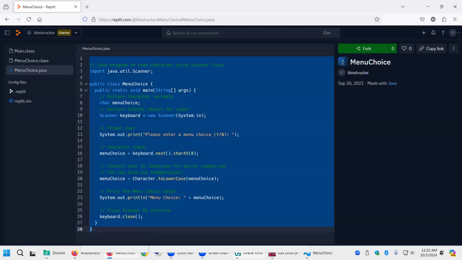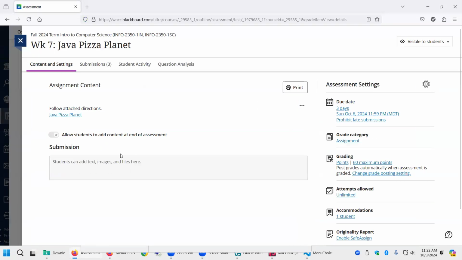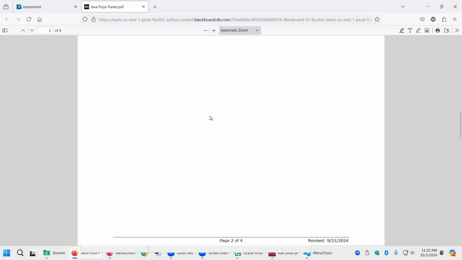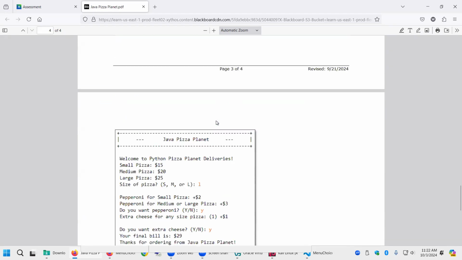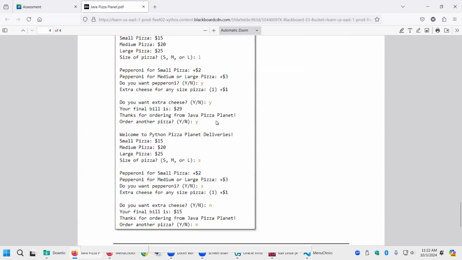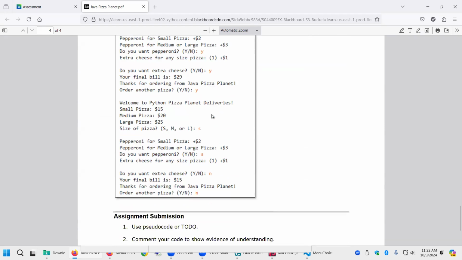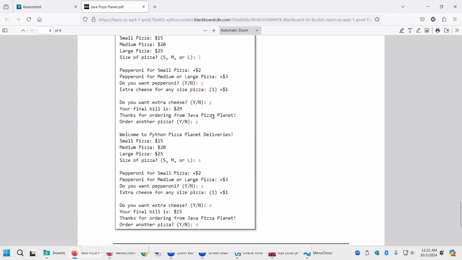All right, back to where we were. I lost my thing. Where did the Pizza Planet go? I must have closed it out accidentally when I was futzing with it. Okay, there's another new concept, getting character input. And then we're working with our new menu system. Look at that, S, M, L. We can do yes and no. Does that look professional? What do you think there, Andy? Does that look much nicer than 1 and 2?